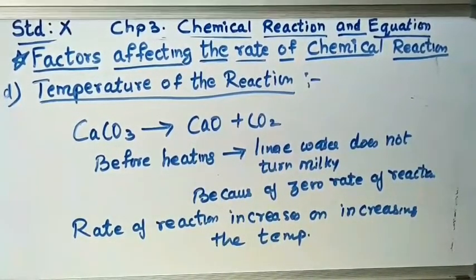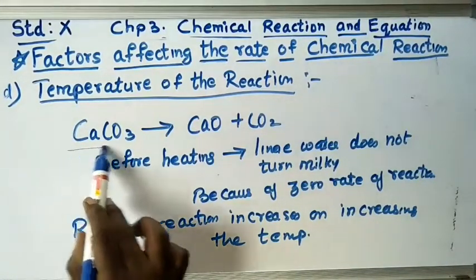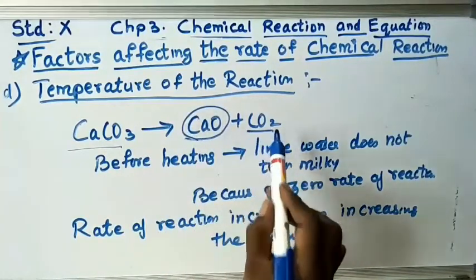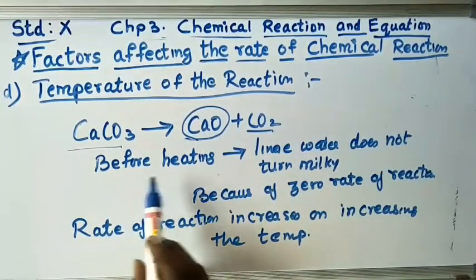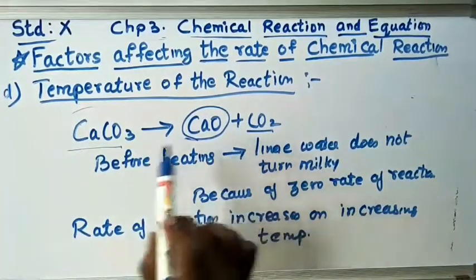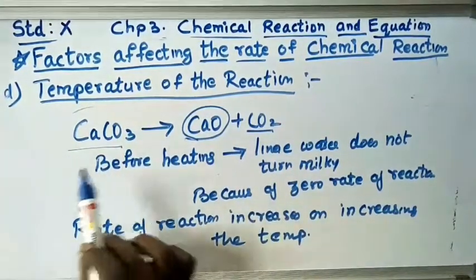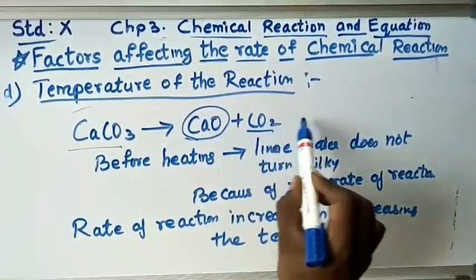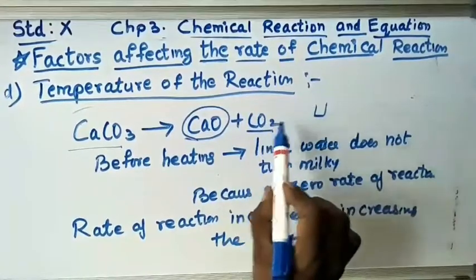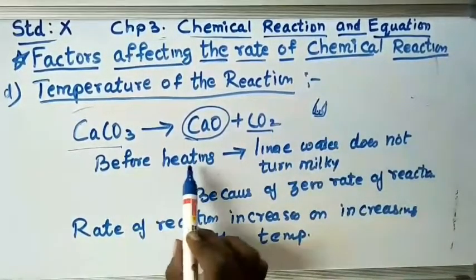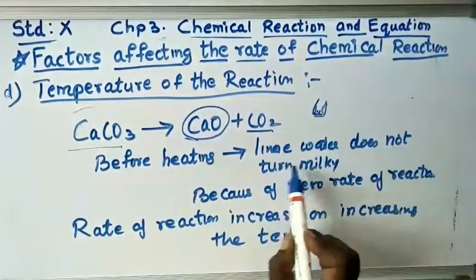Temperature of the reactants. In the previous example we learned that when we heat calcium carbonate, calcium oxide is formed and carbon dioxide is released. After heating, when we pass the carbon dioxide into the lime water, the lime water turns milky. But before heating, the lime water does not turn milky.